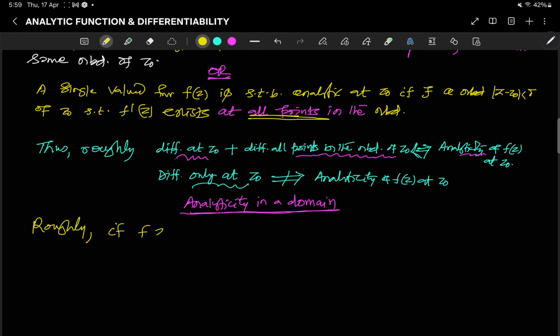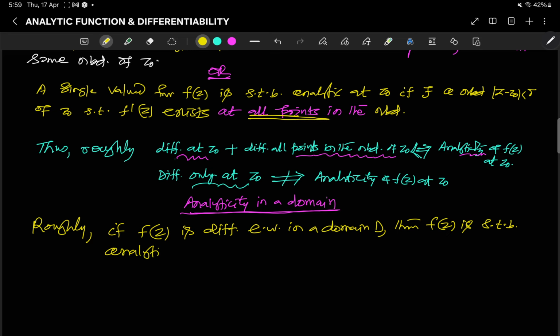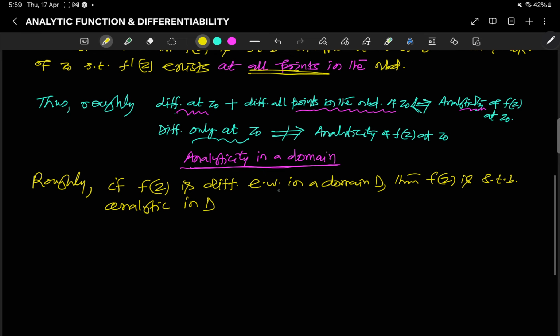Now coming to the analyticity in a domain, roughly we can say if f(z) is differentiable everywhere in a domain D, then f(z) is said to be analytic in D. So in this case, analytic in a domain is the same thing as differentiability in the domain.